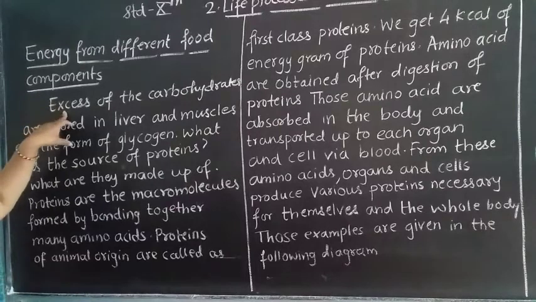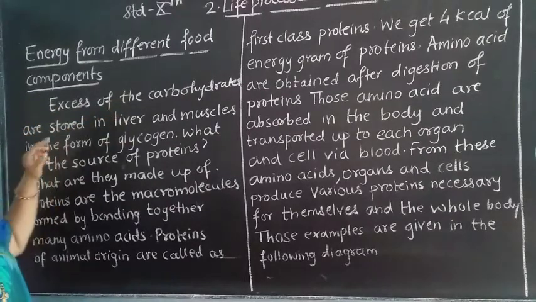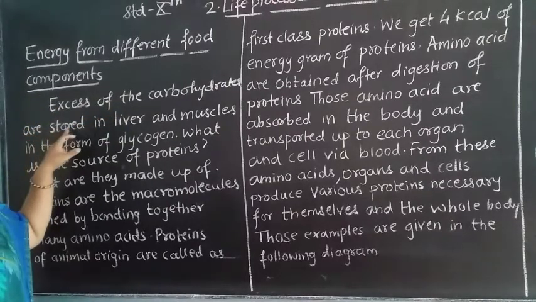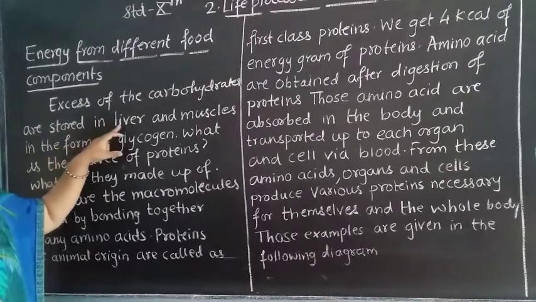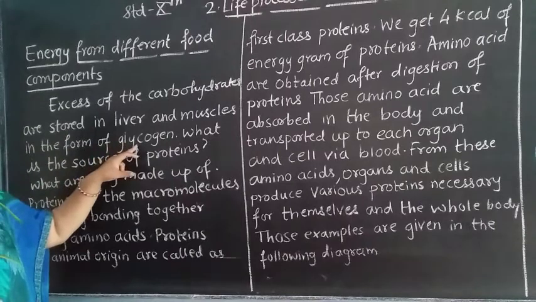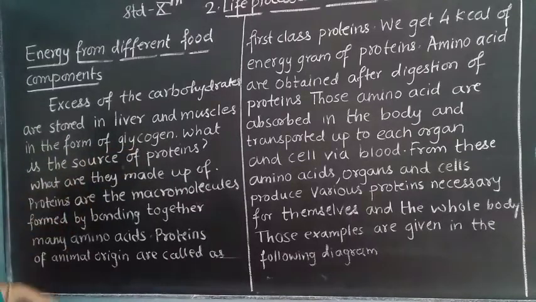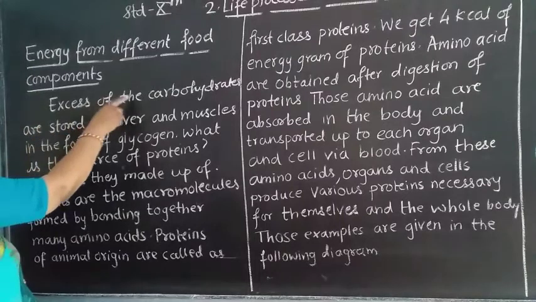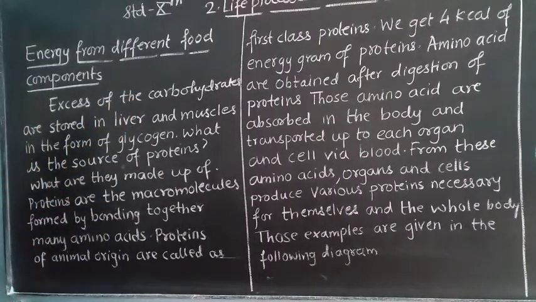Excess of carbohydrate is stored in the liver and muscles in the form of glycogen. What does this tell us? That if you take an excess amount of carbohydrate, then it is stored in the liver or the muscles.